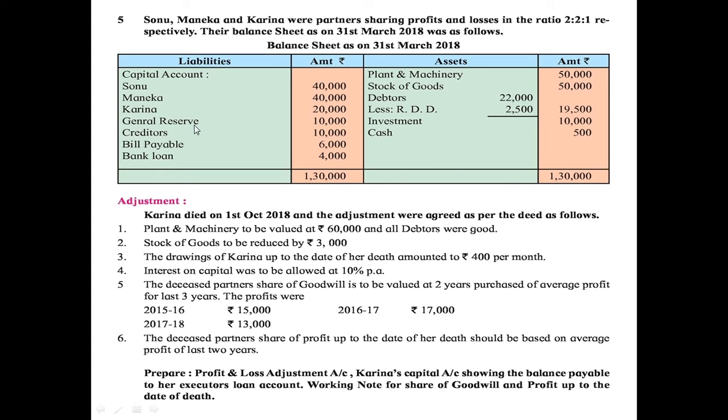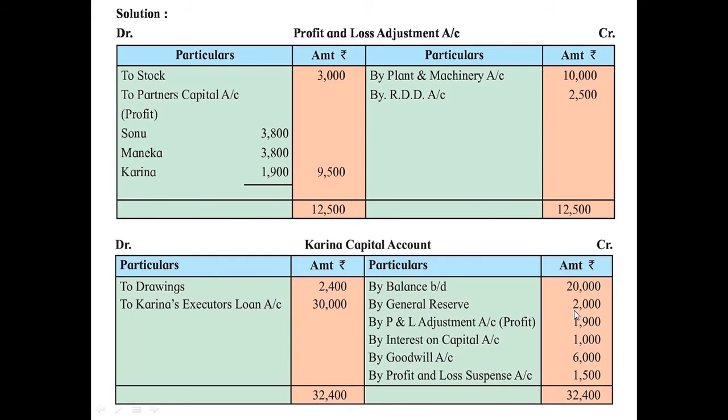So here general reserve is given as rupees 10,000. From this we have to find out Karina's share. So that is 1 divided by 5, the total of all this. So that comes to rupees 2,000. So here by general reserve 2,000 is recorded here. Then the revaluation profit is also transferred to her capital account.